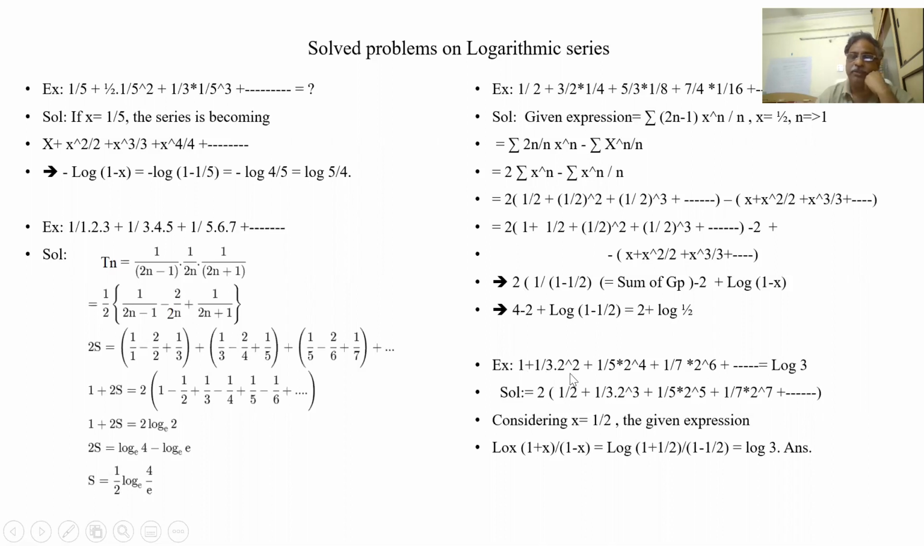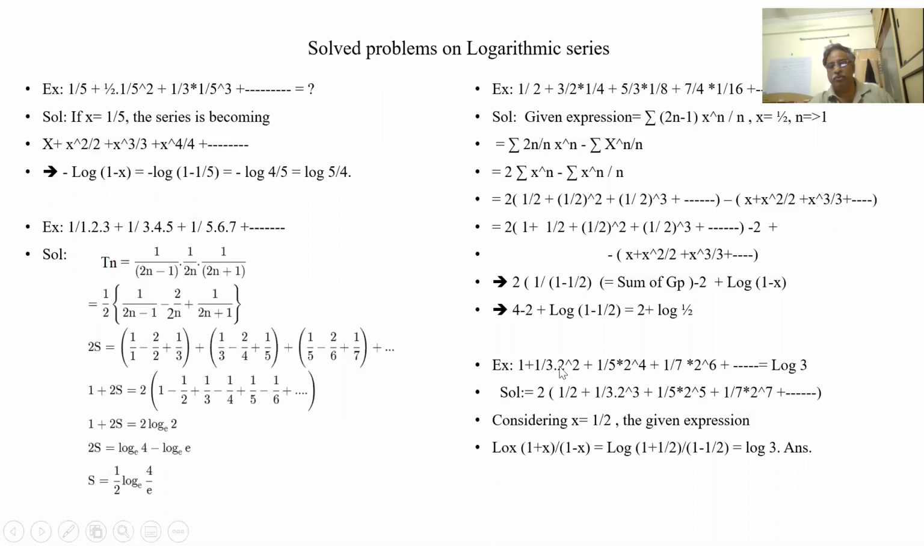1 by 3 into 2 square plus 1 by 5 into 2 to the power of 4. So this is even: x square, x to the power of 4, x to the power of 6. So it's even. So when I take 2 outside, this is giving half plus this is 1 by 3 into 2 cube, because I have to get x cubed by 3, x to the power of 5 by 5.